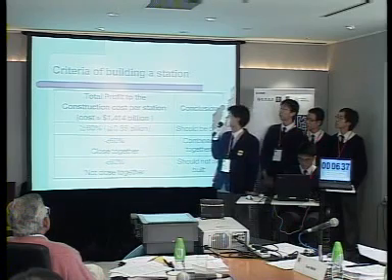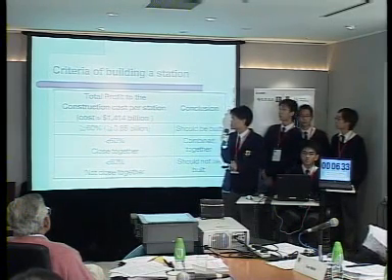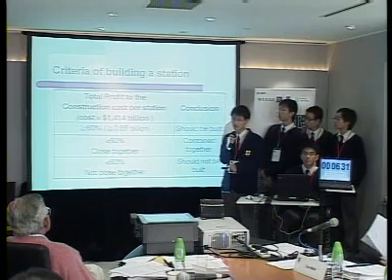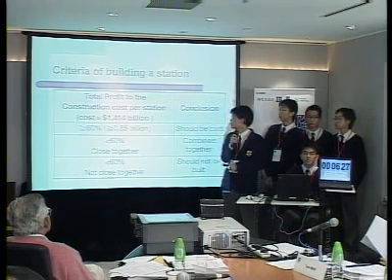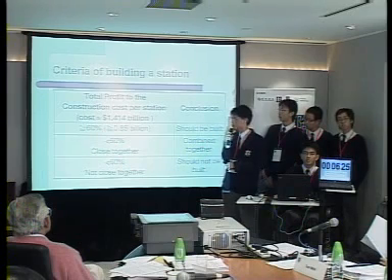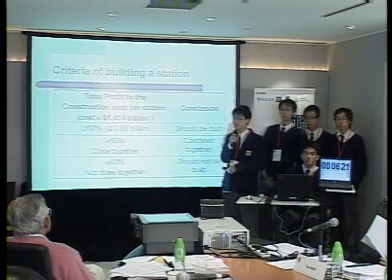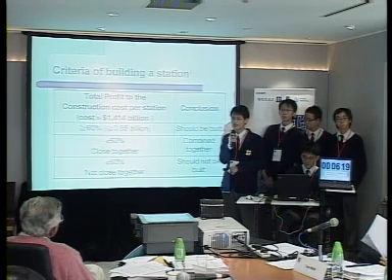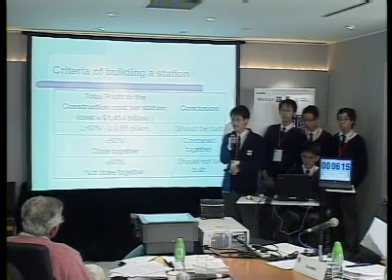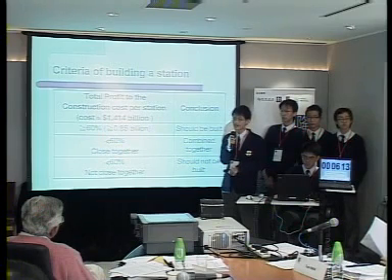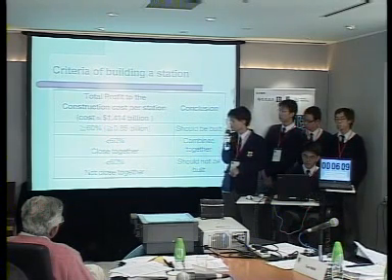Let's talk about the criteria of building a station. For some station which has a profit more than 60% of the construction cost, which is around 0.85 billion, it is worth being built. It is because MTR has already stated that unless the government provides a loan of half its construction cost, it may suffer a loss. So it is natural for us to set a goal of suffering less loss, say, for example, 40% of the construction cost.